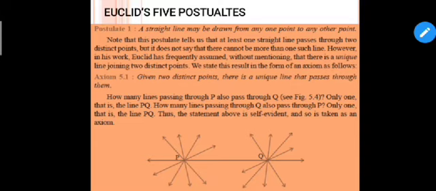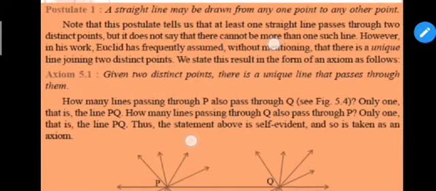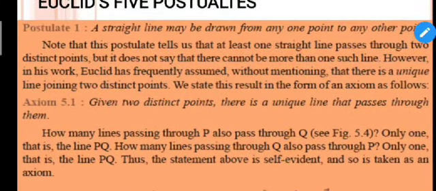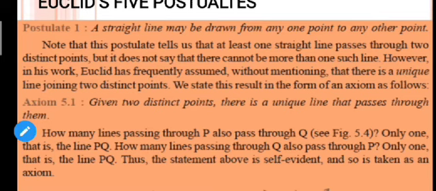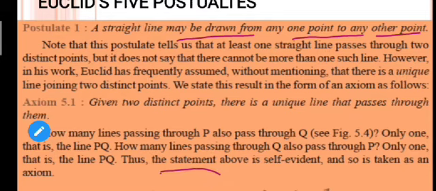Okay, so students, let us see Euclid's 5 postulates. Let us see the postulates one by one. Let me zoom this so that you can see it carefully. So let us see the first postulate. What it is saying is that a straight line may be drawn from any one point to any other point. Very simple, students. Let me take 2 points here. If I draw a line, obviously I have drawn it by hand, it is not straight, but I can draw it here, right?